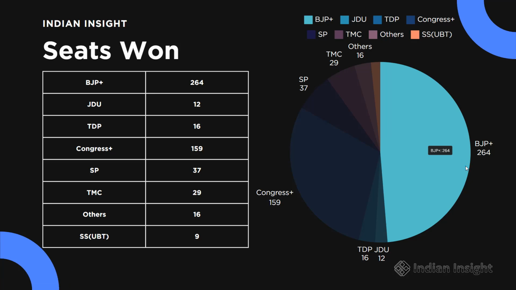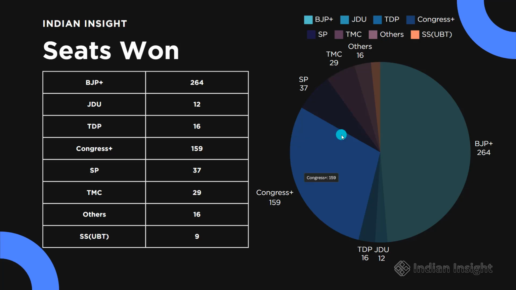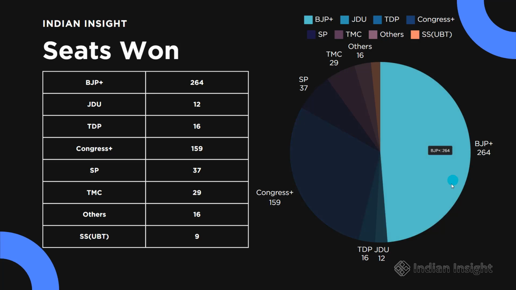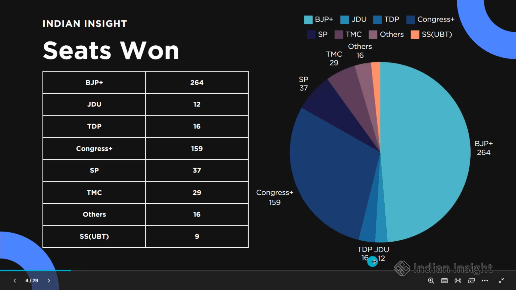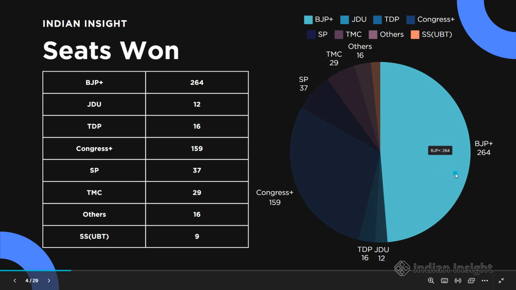Of course, there are some reports that they have support from some other independent candidates as well. So this total may be higher. In contrast, the opposition has also around 230 seats. Now, for stability of the current government, it is important that these two partners, the TDP and JDU, stay with them. They can add more stability to their coalition if they can somehow manage to bring in more partners.